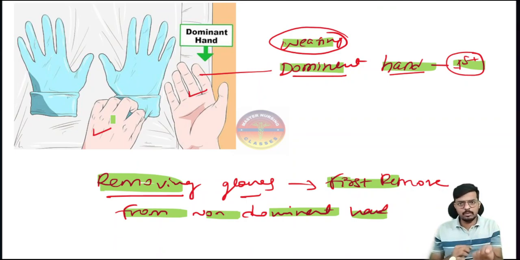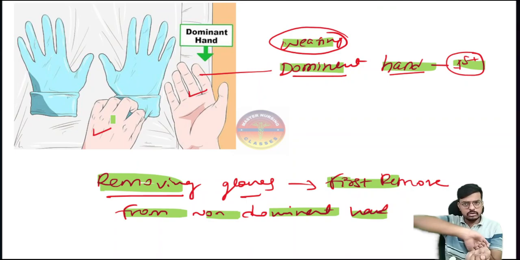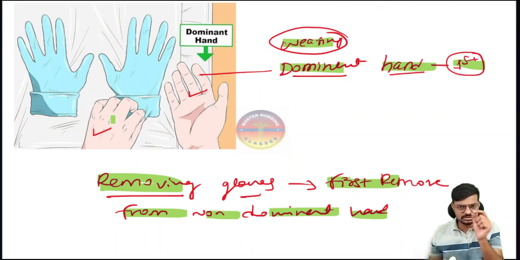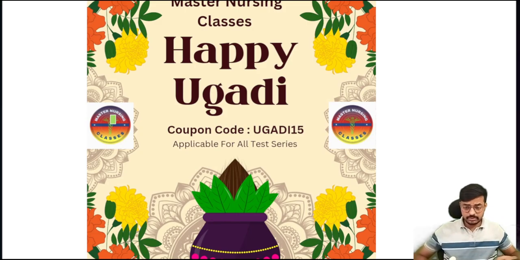Very important: while removing the first glove, the glove-to-glove technique, and while removing the second glove, the skin-to-skin technique. The glove-to-glove, skin-to-skin technique is used while removing the gloves. Very important technique. This is a practical question that may come directly in your exams.